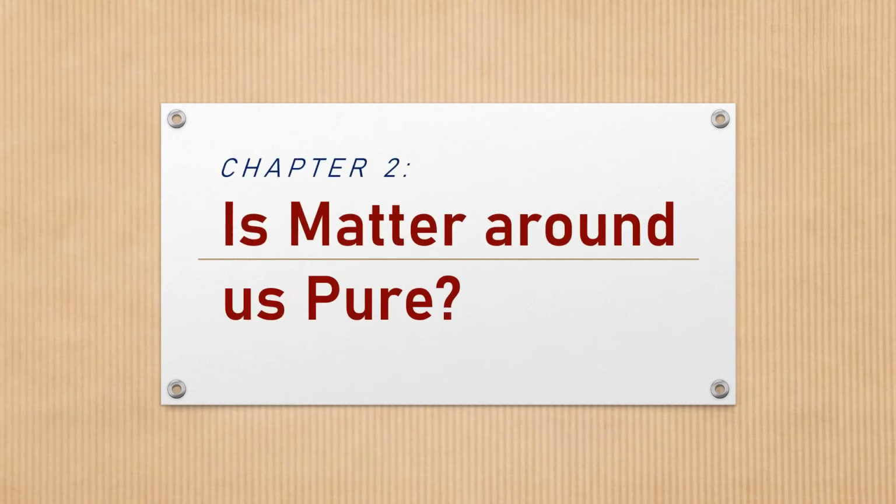Is matter around us pure? In this chapter, in the last chemistry class, we studied about solution and its properties. And we studied how to calculate concentration of a solution by two methods, mass by mass percentage of a solution and mass by volume percentage of a solution. And today we are going to study a small topic, the next type of mixture. That type of mixture is called suspension.